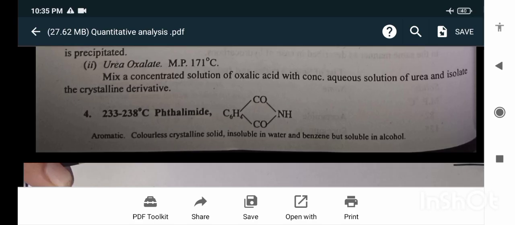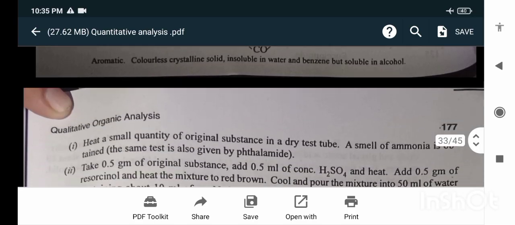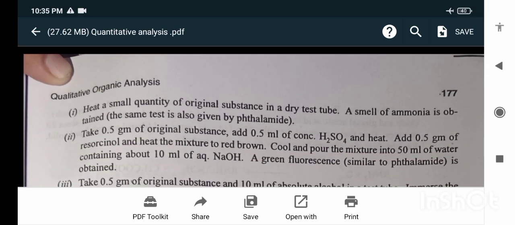Next is phthalimide. Heat a small quantity of the original substance in a dry test tube. A smell of ammonia is obtained. Take 0.5 gram of the original substance, add 0.5 ml of concentrated H2SO4 and heat. Add 0.5 gram of resorcinol and heat the mixture to red brown.